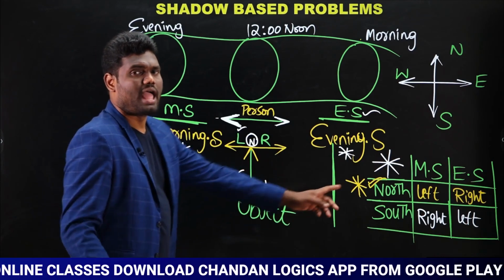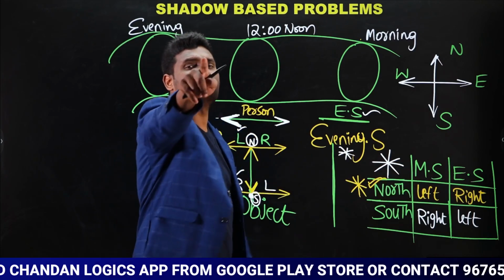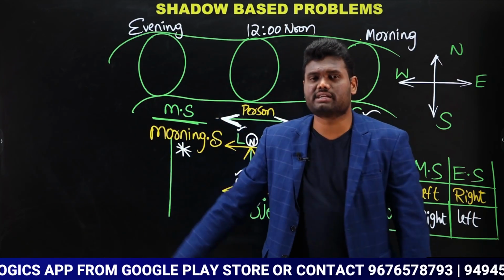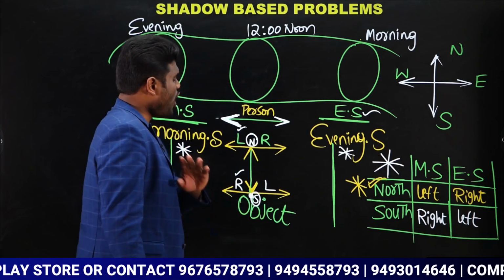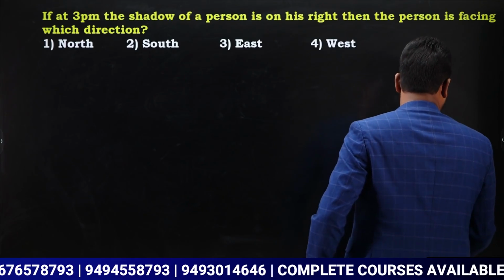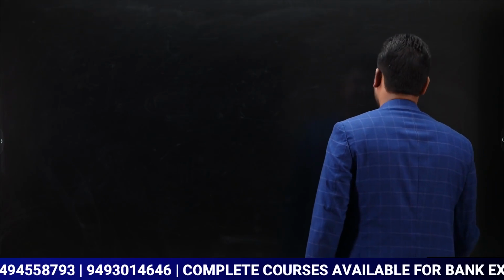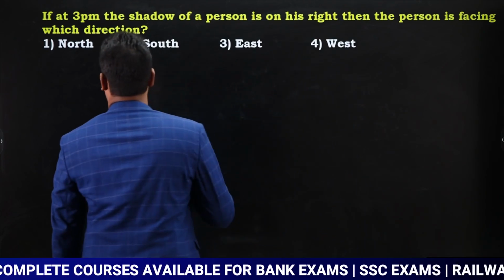Remember this point also. And this point I told you: morning shadow on the left hand side, answer is north. Evening shadow on the right hand side, answer is north. If you remember this point, then obviously you can solve all these questions very easily. Look here. Now we are going to solve all the questions. We will solve them in just a fraction of seconds. Nothing more than that.